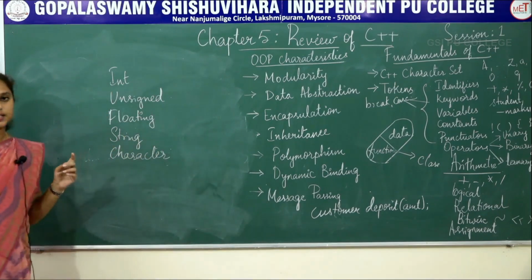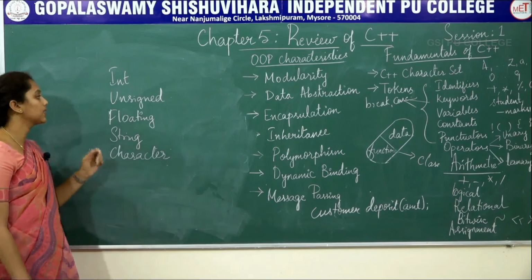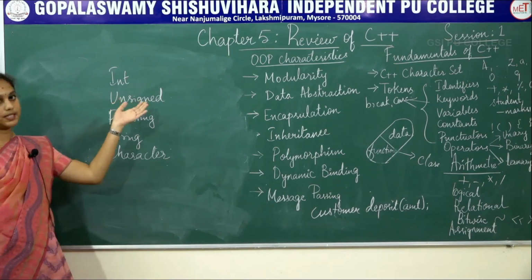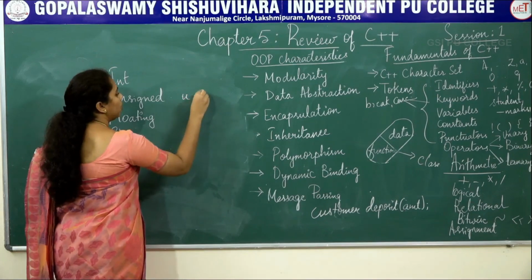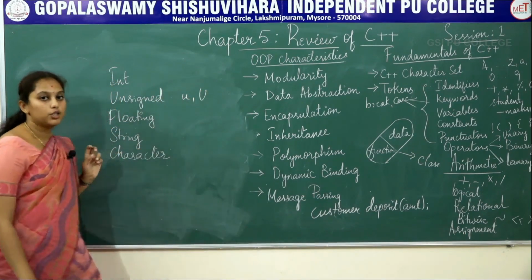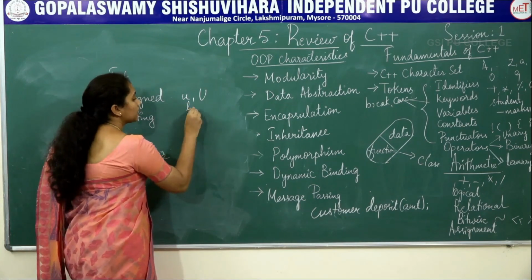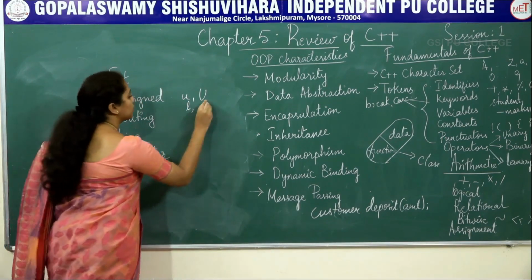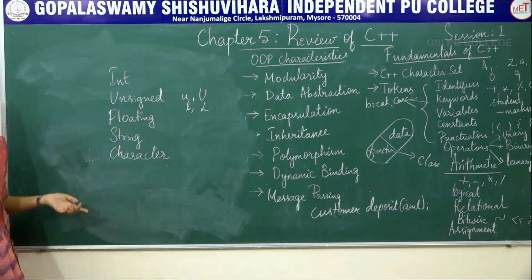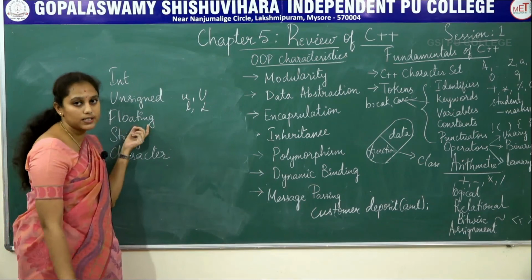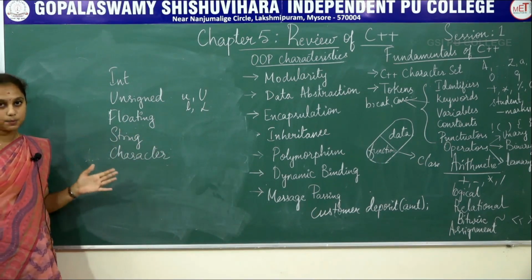An integer constant does not contain any decimal or fractional parts. To represent an unsigned integer, we use either small letter u or capital U. To represent a long integer, we use small letter l or capital L. Floating point constants contain both a decimal part as well as exponents.